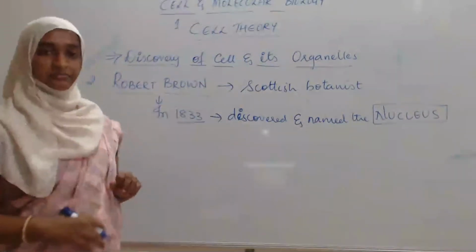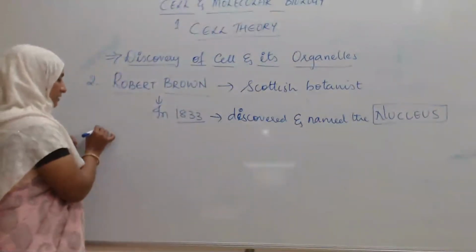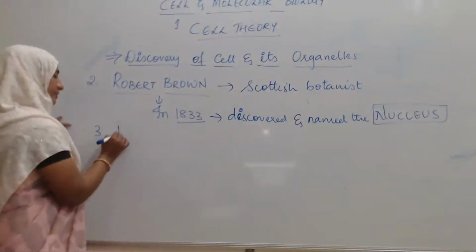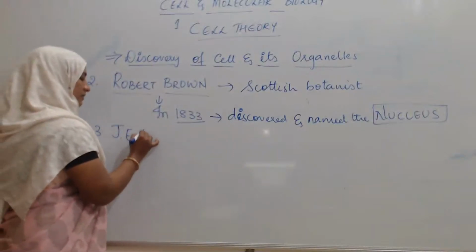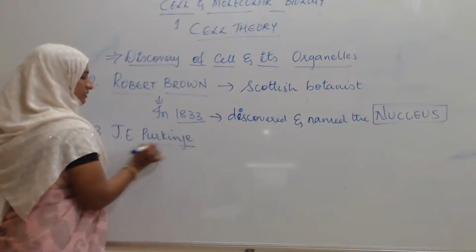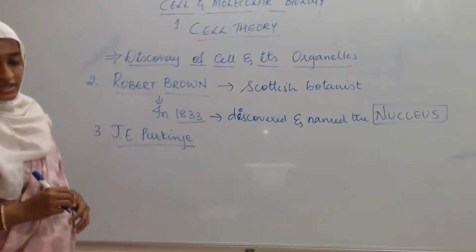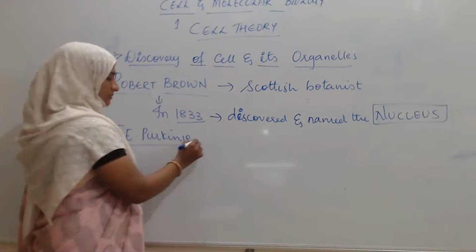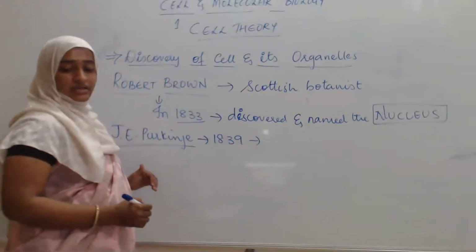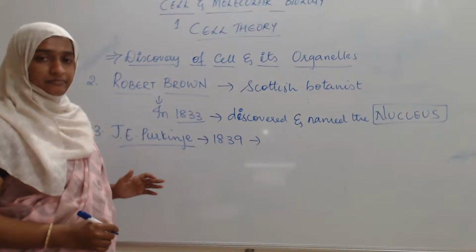The next person, the third person, is J.E. Purkinje. In 1839, he gave the term protoplasm.